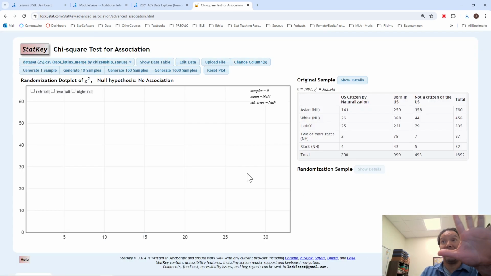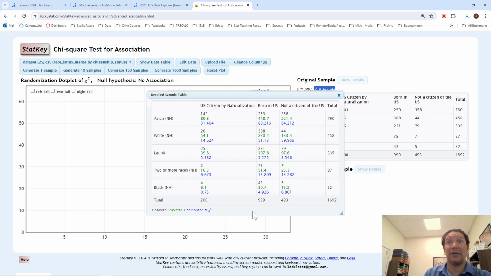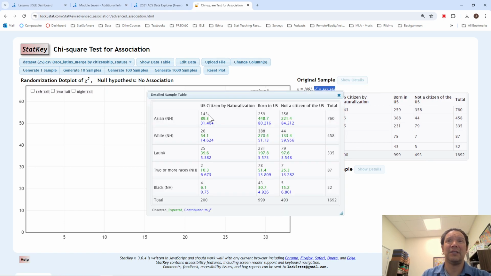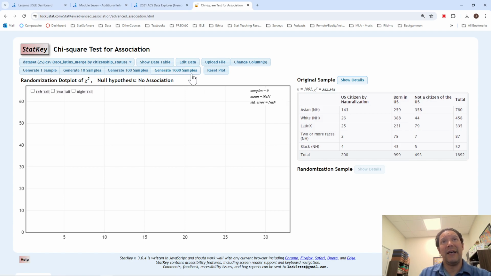So at this point, we now have the contingency table uploaded into StatKey, and what happens is it calculates a chi-squared value. I'm not going to try to explain this here on the video, but it basically creates a numerical value that shows you how much difference there is between the groups. So it quantifies the differences according to some calculations. The calculations are not super critical to understand, but basically you have an expected value and an observed value, and they calculate a contribution to chi-squared.